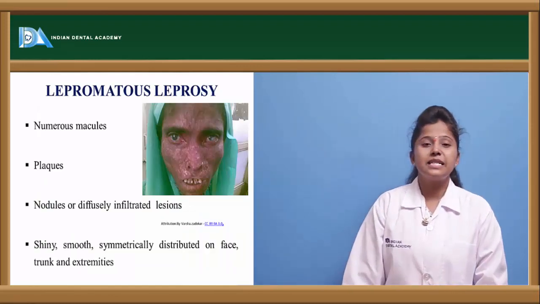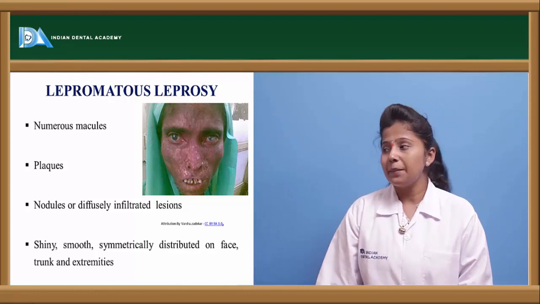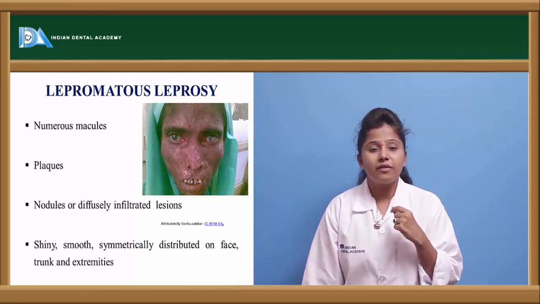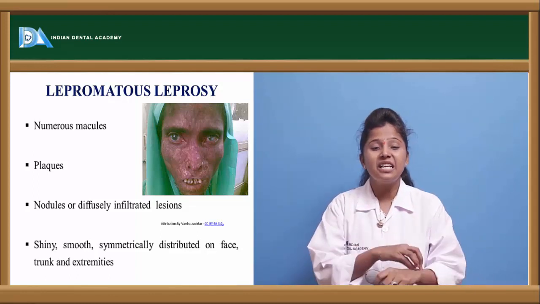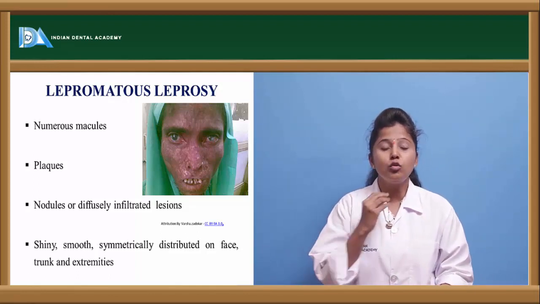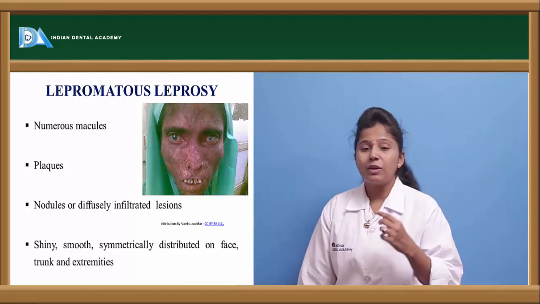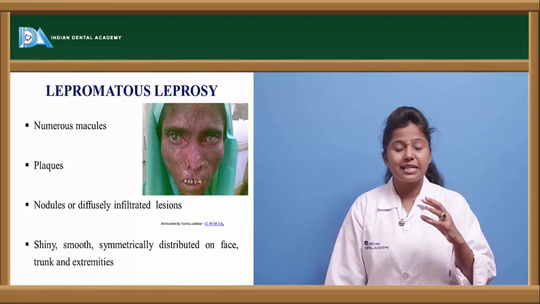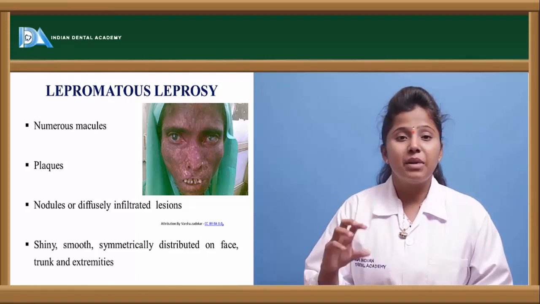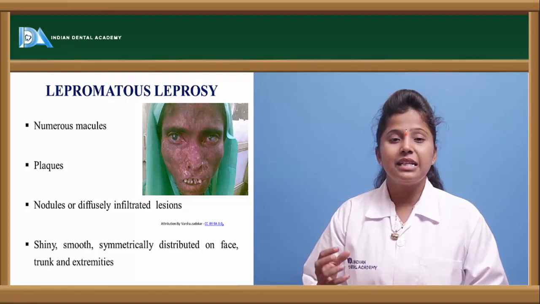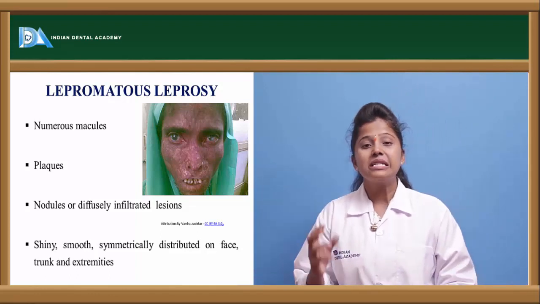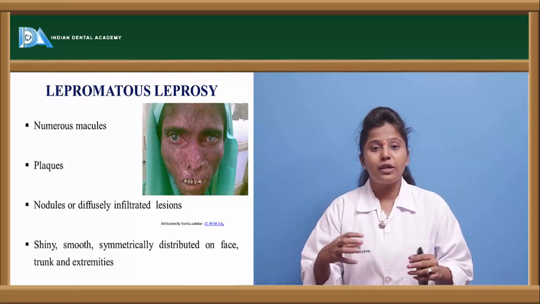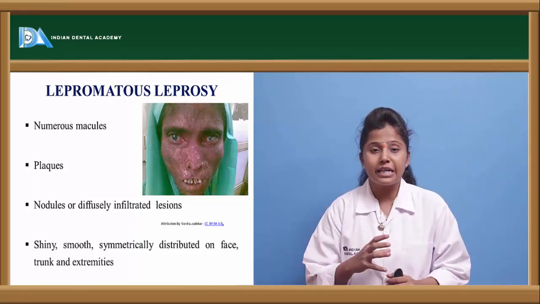The other type of leprosy is lepromatous leprosy, which contains numerous macules. If a person is suffering with lepromatous leprosy, there will be many lesions or granulomas on the skin, and plaques are also observed. Apart from plaques and skin lesions, we can see blisters or nodules because of the cluster of granulomas accumulating at the inflammatory site.